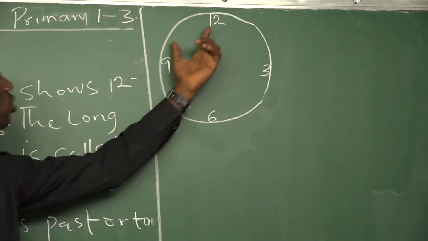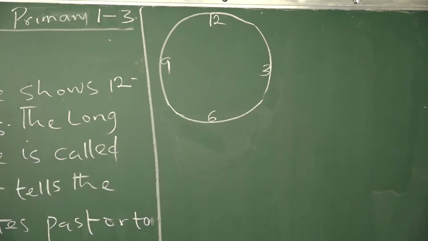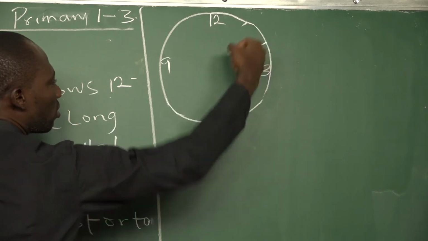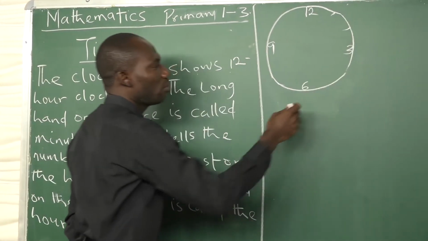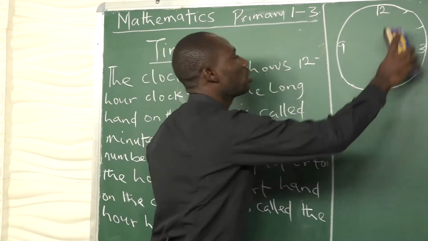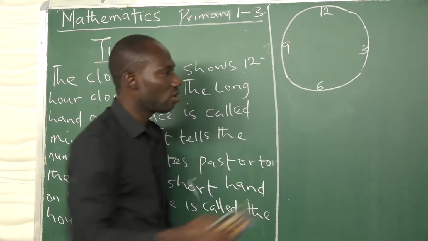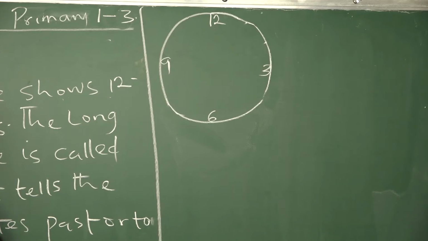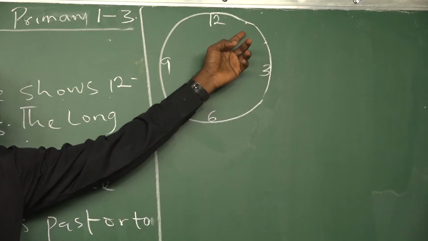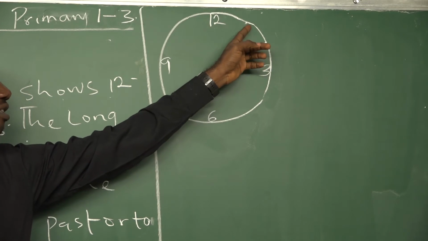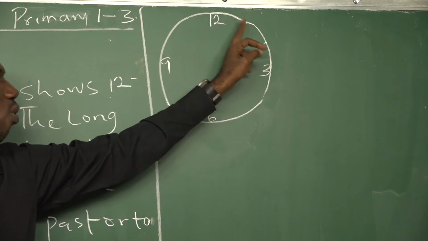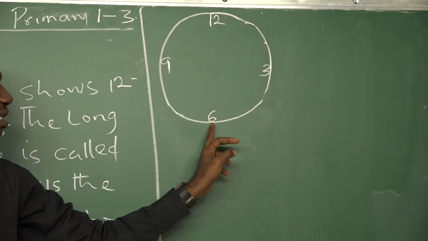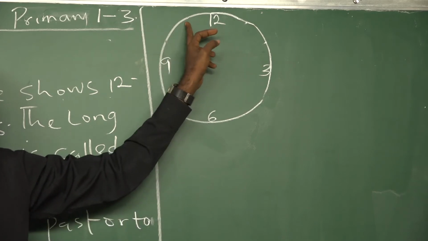Usually we'll have 12, 3, 6, and 9 here. And then we'll have 1, 2, 3, 4. But sometimes you see dots showing 1 and 2, then dots showing 4 and 5. But we want to use numbers because some other clocks also use numbers. But each time you see dots in some of these places, or a pointer pointing in that direction, or just a sign, whatever sign it is, just read it by yourself as 1, 2, 3, 4, 5, 6, 7, 8, 9, 10, 11, then 12.